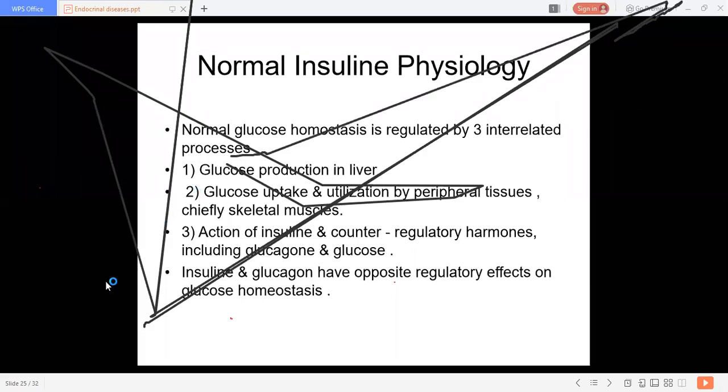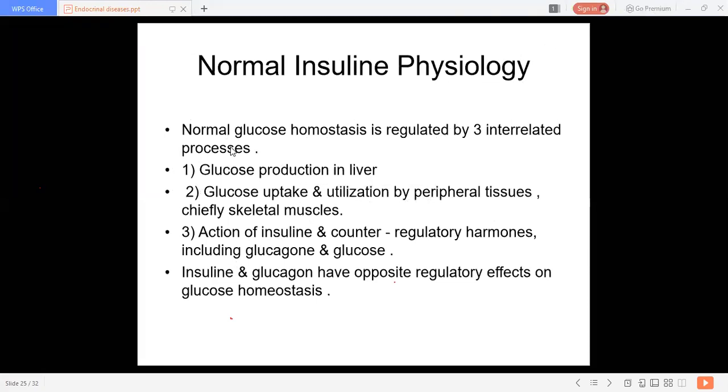Please don't scratch on the screen. Don't scratch on the screen. Who is scratching the screen? Because these lectures are uploaded on YouTube, and those who are not present can easily read what is given in the slides. So please don't scratch the screen.